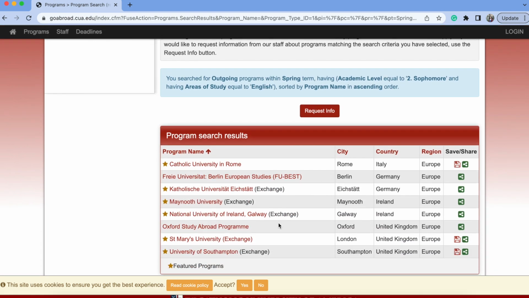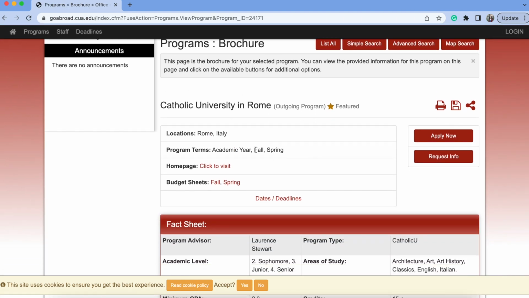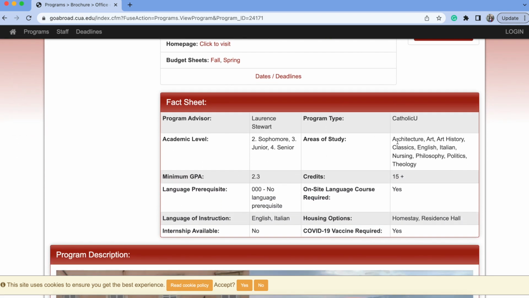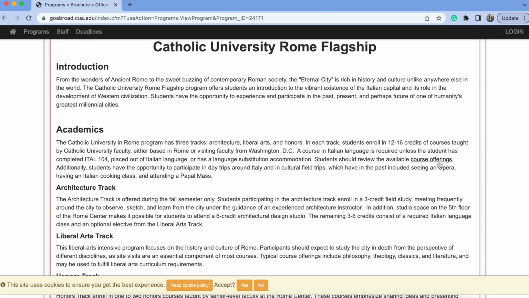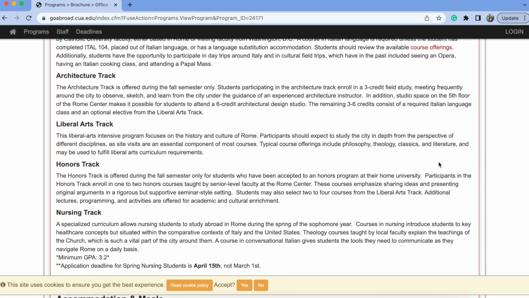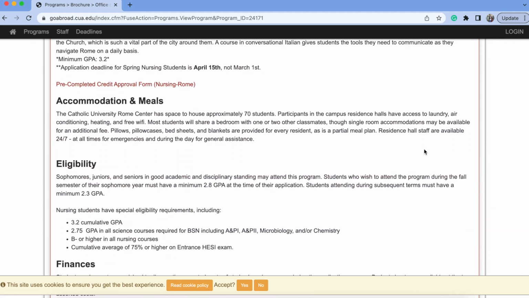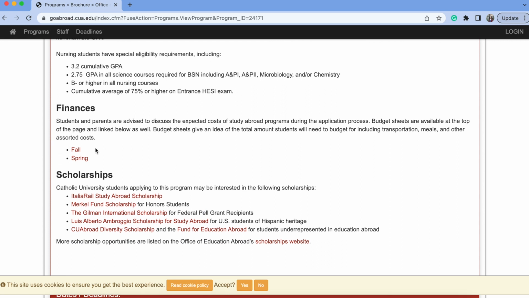I'll choose the Catholic University in Rome program here. That's our very own center in Trastevere neighborhood of Rome. This is the brochure page, which provides specific program information. Budget sheets can be found here, and we'll go through these in a bit. Areas of study offered can be found here, along with other quick facts about the program such as eligibility and housing options. At the Catholic University in Rome, specific tracks are offered for architecture, honors, nursing, and liberal arts students. Brochures include room and board information, eligibility requirements, and finances, as well as applicable scholarship information.